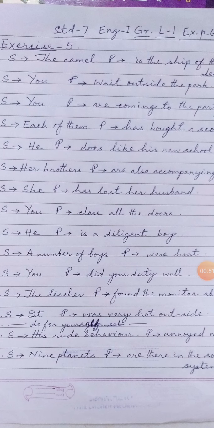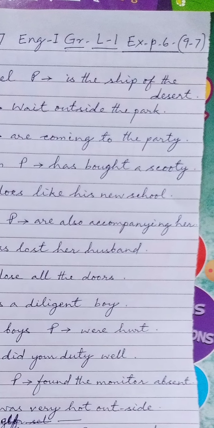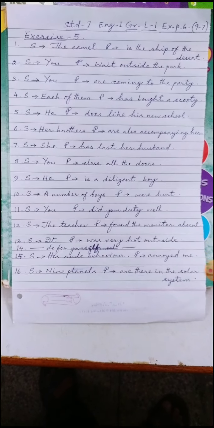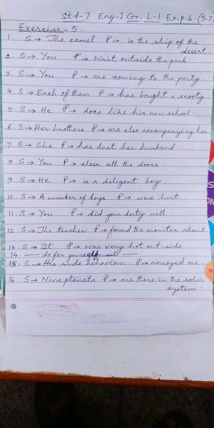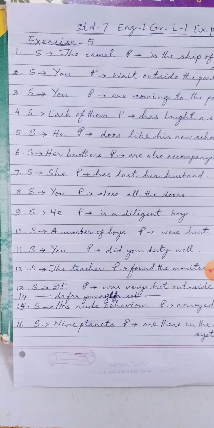So the first question is, the camel is the sheep of the desert. Here the subject is the camel and the predicate is the sheep of the desert. So I expect everyone to write the answers in this way. Please try to write it in your exercise notebook and learn it properly. I have given this one to guide you. S means subject and P means predicate.